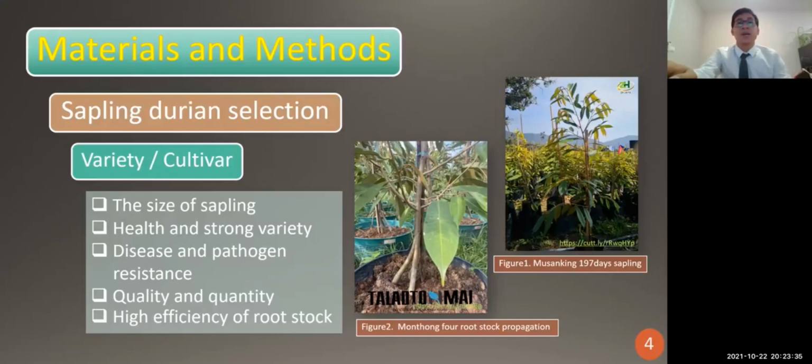For example, Monthong has good flesh and high quality with sweetness of the meat. The last one is the high efficiency of the rootstock. In this picture, you can see that Thai farmers make a 4-rootstock propagation, which helps durian absorb a lot of nutrients and grow fast, with high quality and quantity of product.